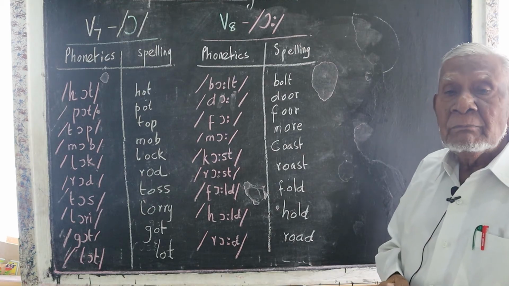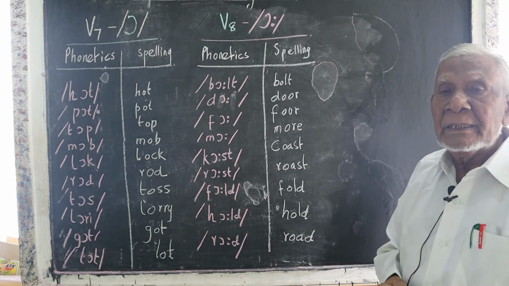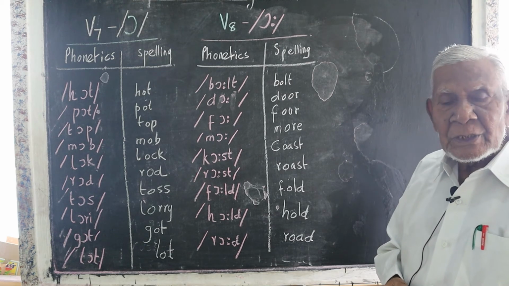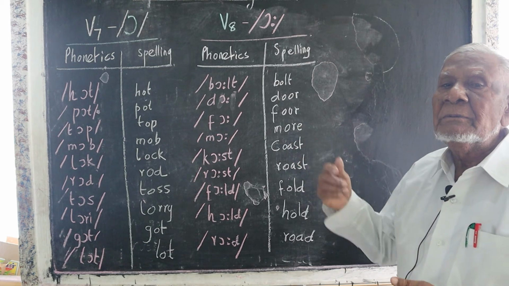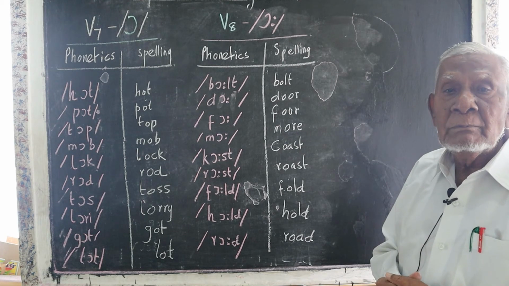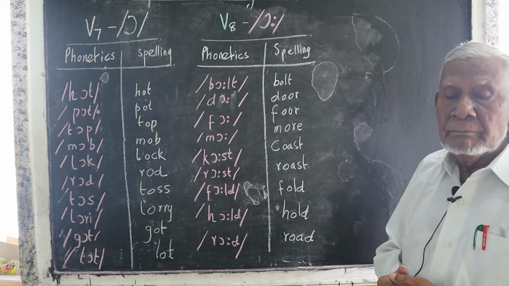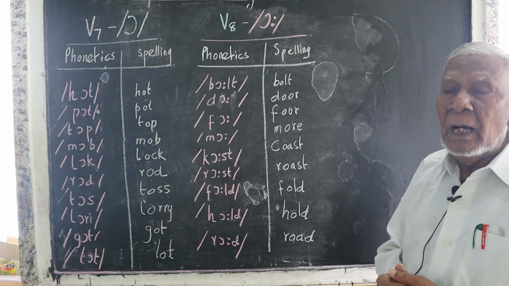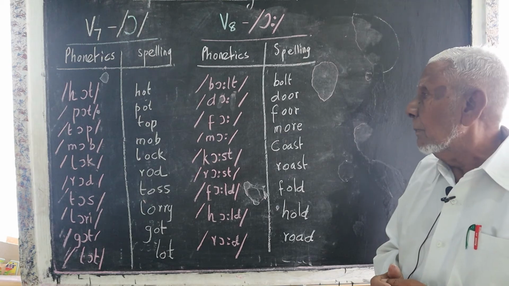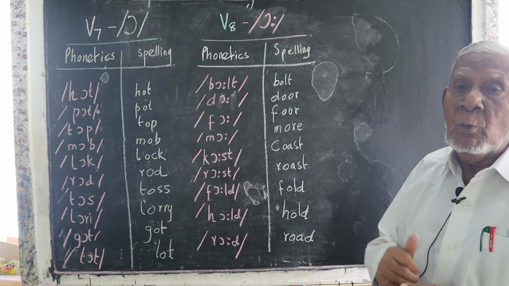Then door, please see here the spelling difference and R is silent here. Door, open the door. Then more, M-O-R-E, more. Give me more water.